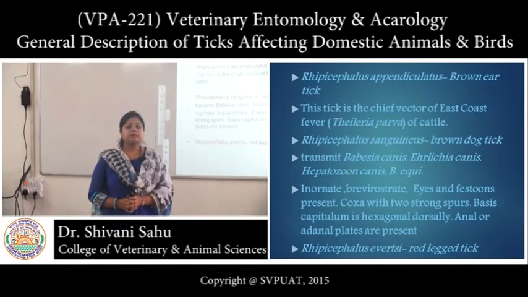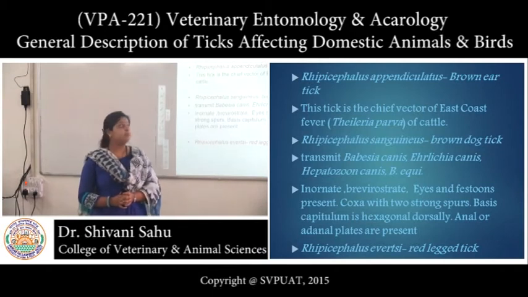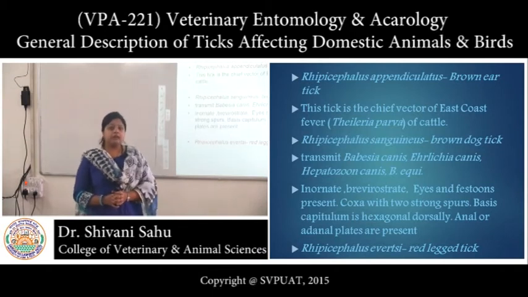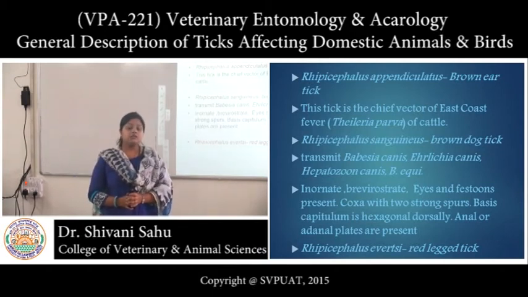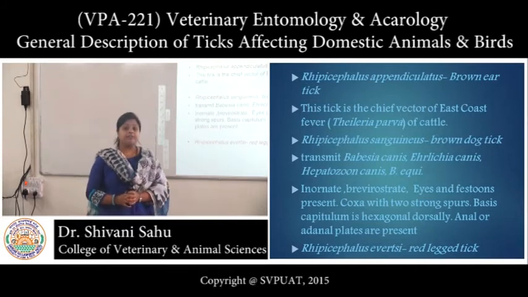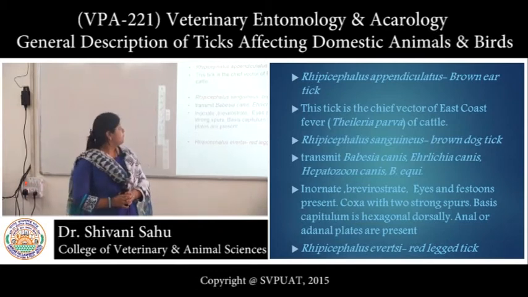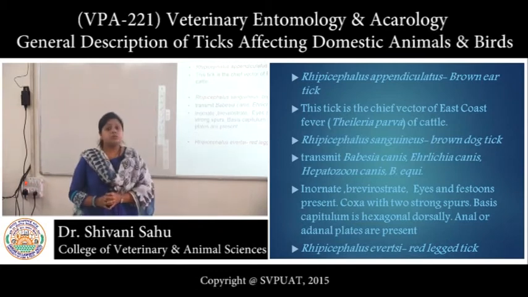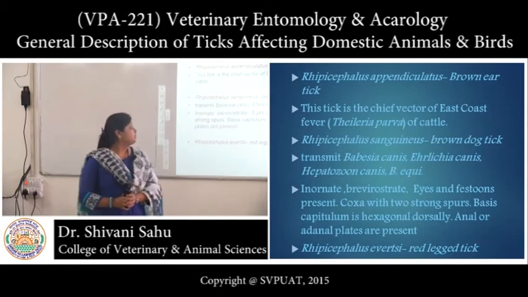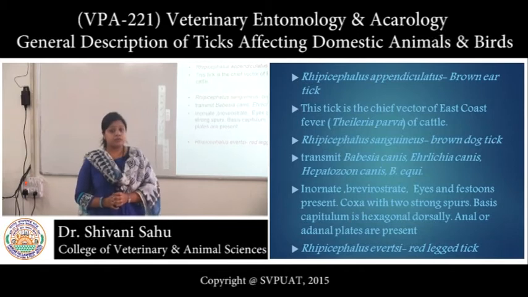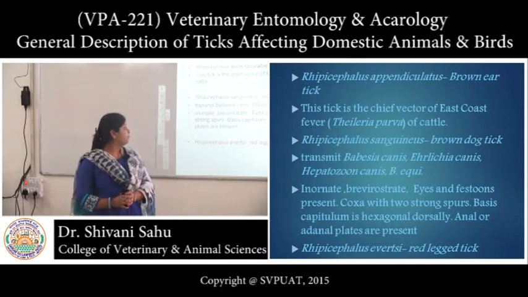Next is Rhipicephalus appendiculatus. It is known as brown ear tick. It transmits East Coast fever, which is caused by Theileria parva. It is not found in India. Then Rhipicephalus sanguineus, known as brown dog tick. It transmits Babesia canis, Ehrlichia canis, Hepatozoon canis and Babesia equi.